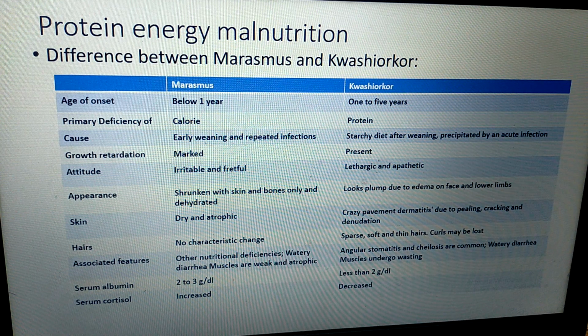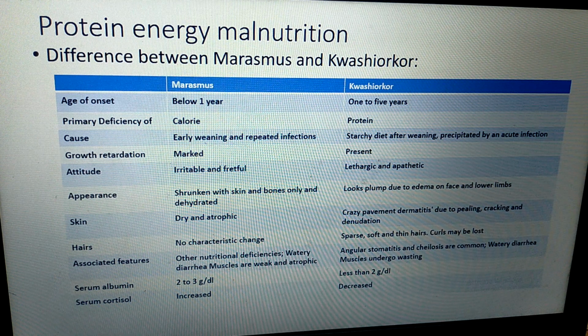Associated features include, in marasmus, along with calorie deficiency, some other nutritional deficiencies are also seen. Watery diarrhea may be there in the patient. Muscles are weak and atrophic. In Kwashiorkor, angular stomatitis and cheilosis are common. Here also the patient has watery diarrhea. Muscles undergo wasting.